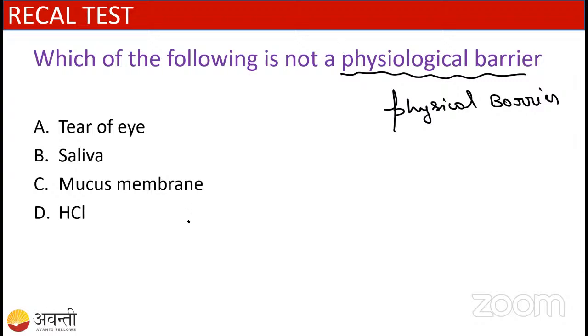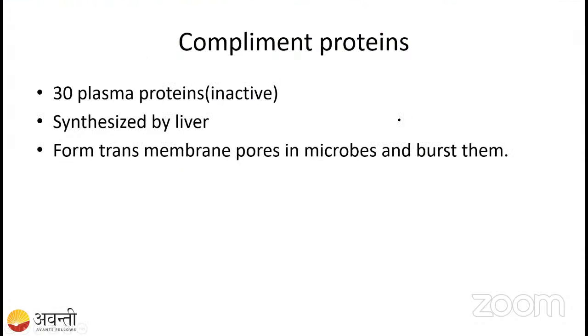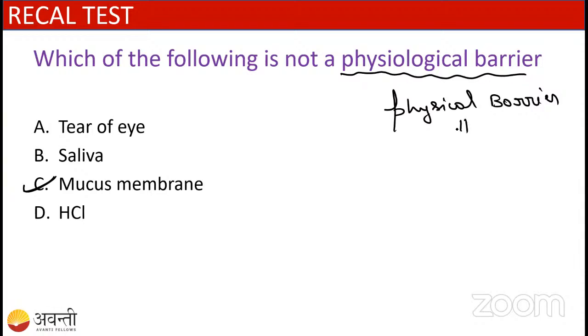Okay. So the correct answer is mucous membrane. Right, student? Yes. The correct answer is option C, mucous membrane. Why is option C the correct answer? See here. I told you that whenever we are talking about the physical barrier, there are only two things: one is the skin and another one is the mucous membrane, right?